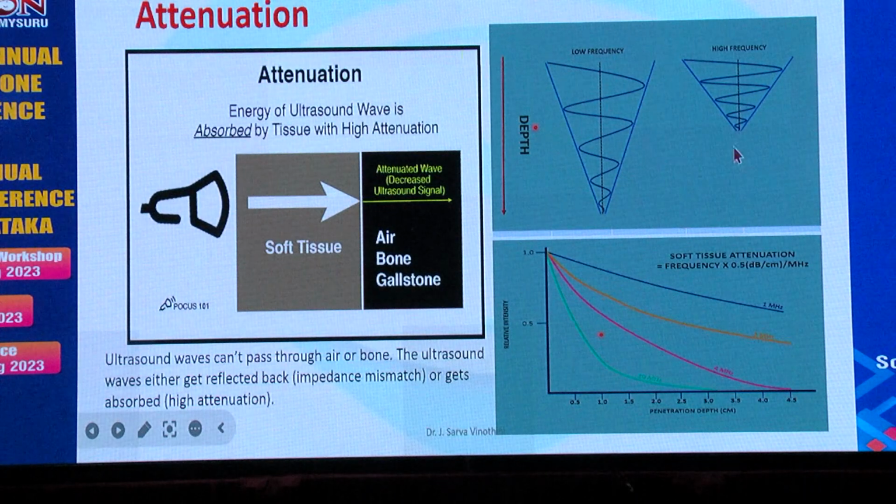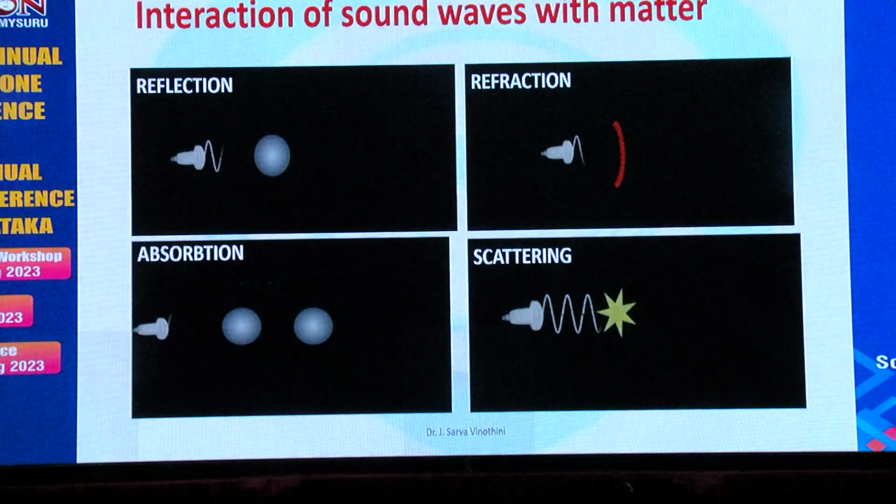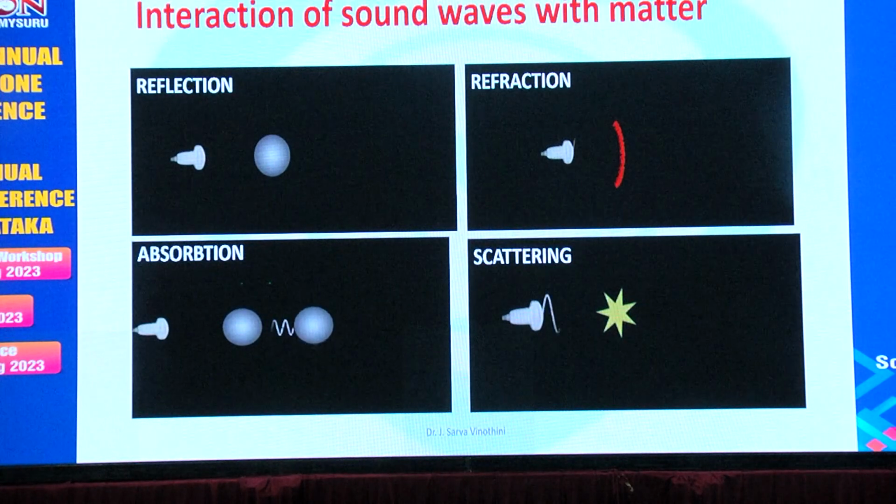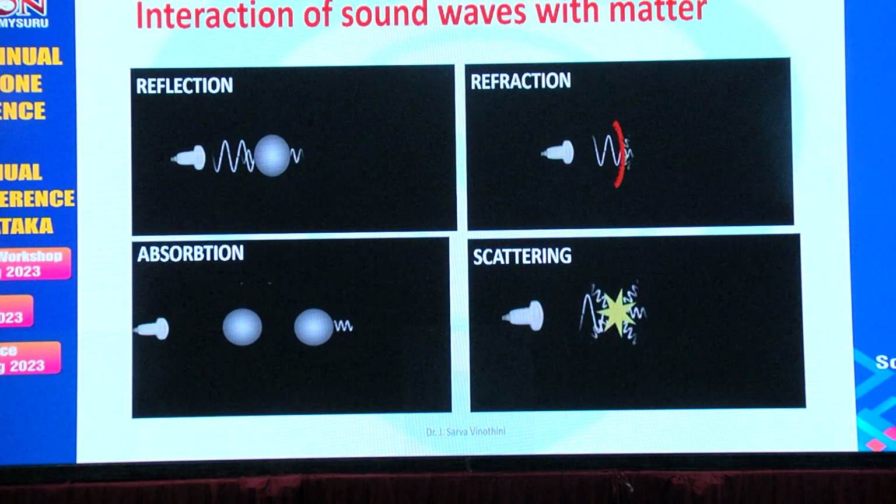Means beyond a particular depth, you cannot receive the ultrasound waves at all. A low frequency probe can penetrate more. So this is also another reason why you use a low frequency probe for imaging deeper structures. So these are the four things that can happen with an ultrasound wave: it can get reflected, refracted, absorbed, or scattered.